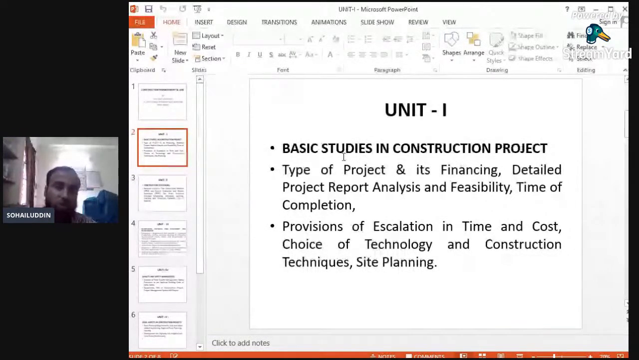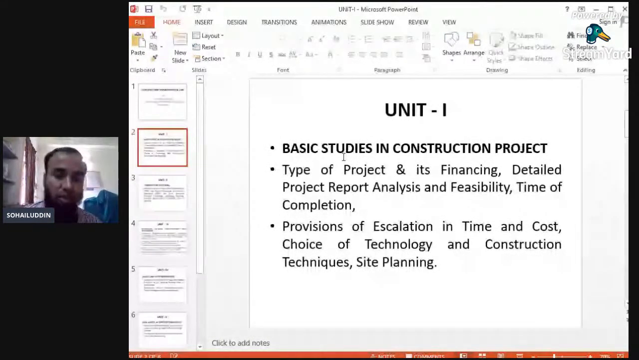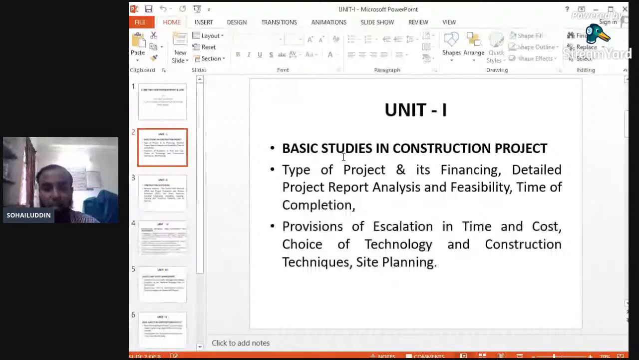Unit number one has the basics regarding the project. Various activities will be covered in this. The financing part will be covered in unit number one. Feasibility, time and cost will also be covered. If there are changes in time and cost, what is the provision for maintaining the time or handling escalations in time and cost, and various techniques will be studied in unit number one. So unit number one is very important.